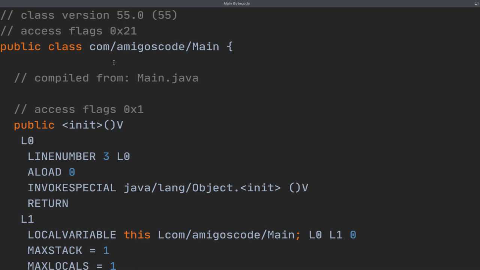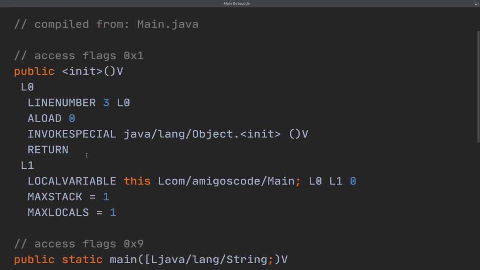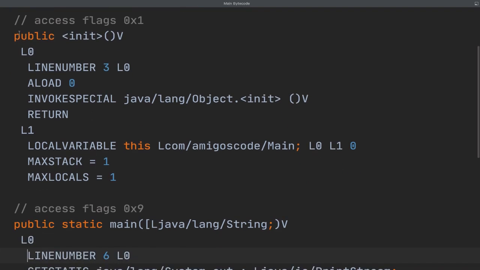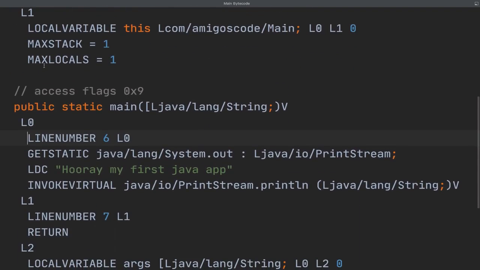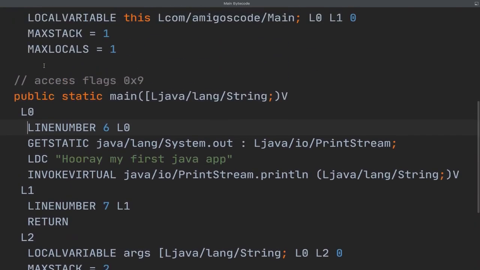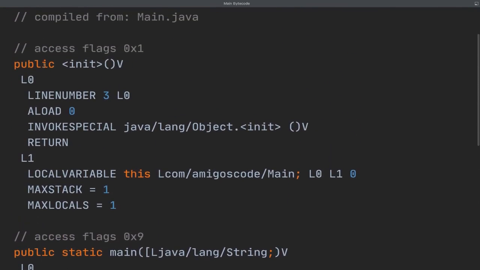So this is what the JVM understands. Right here you can see that this doesn't mean anything to both of us, but the JVM understands. From our point of view, we literally don't have to learn what all of this means. You can see that it's using some machine code, but basically this is what will be fed into the JVM so that our program runs.